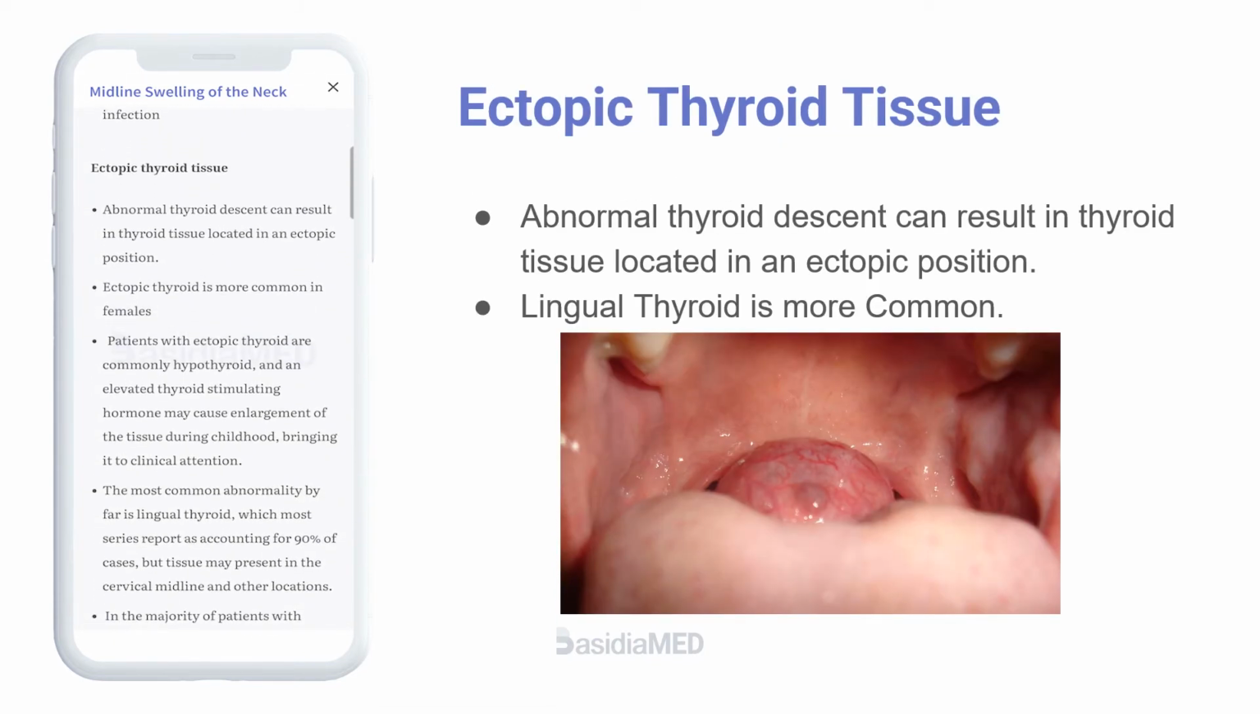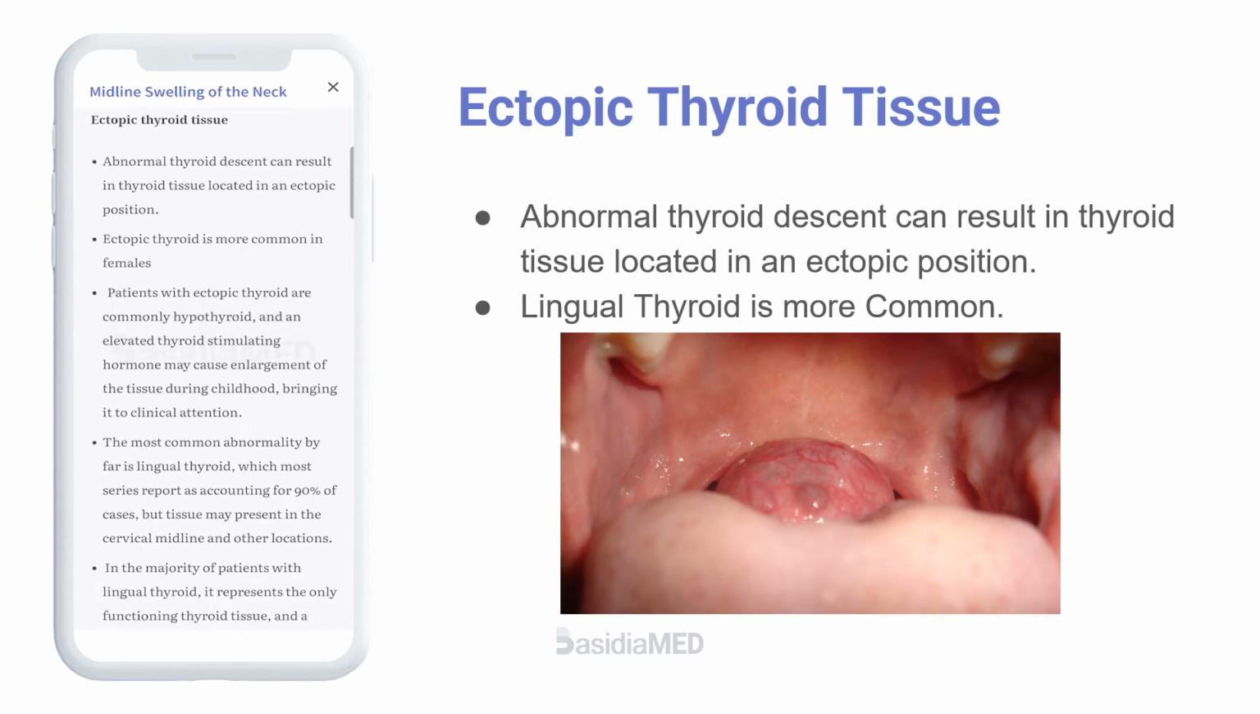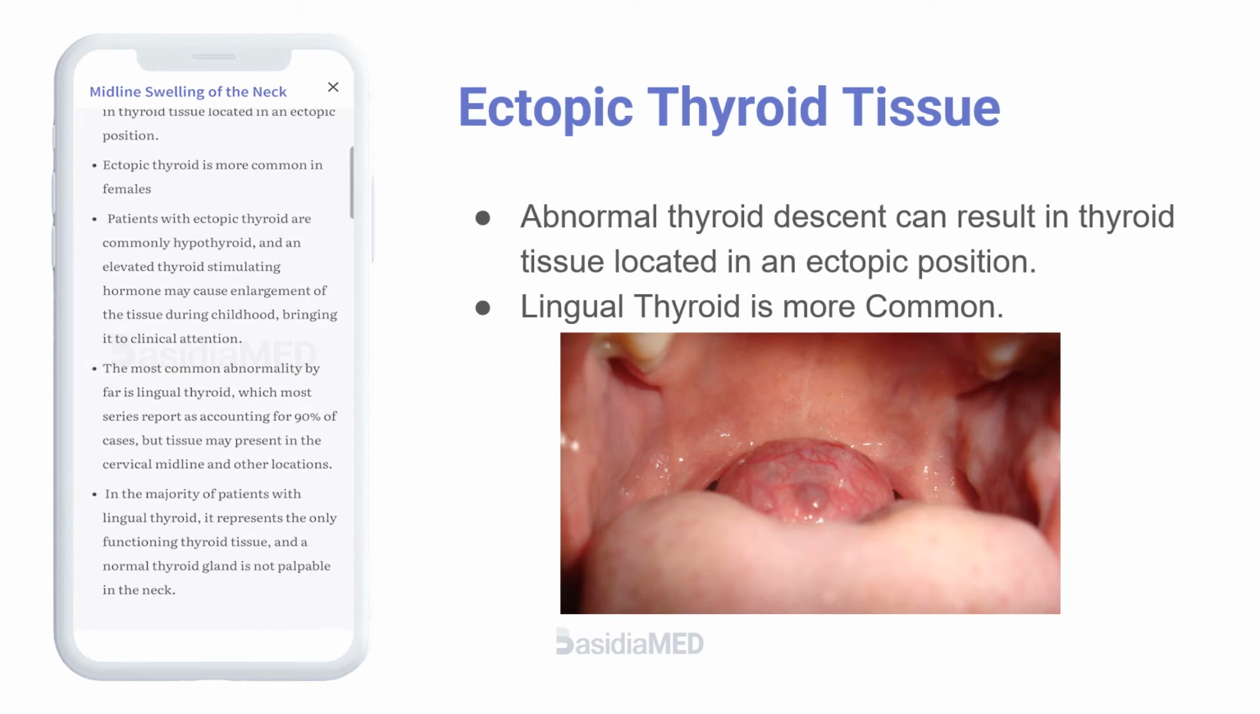Ectopic thyroid tissue. Abnormal thyroid descent can result in thyroid tissue located in an ectopic position. Ectopic thyroid is more common in females. Patients with ectopic thyroid are commonly hypothyroid, and an elevated thyroid stimulating hormone may cause enlargement of the tissue during childhood, bringing it to clinical attention.